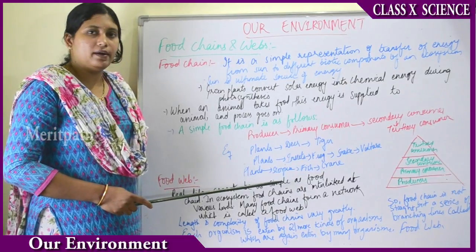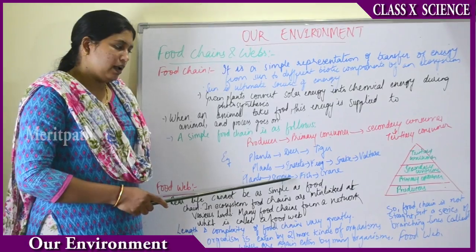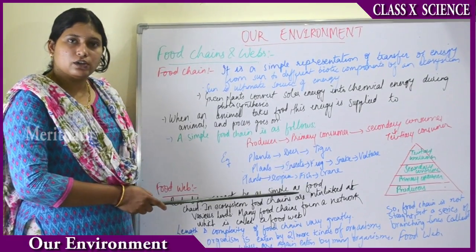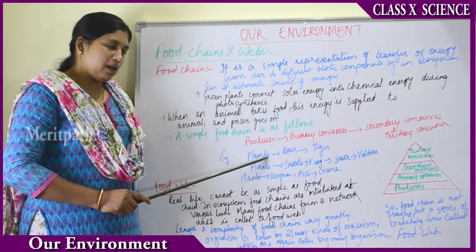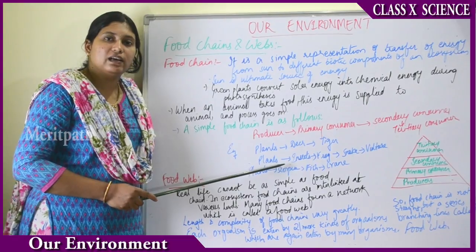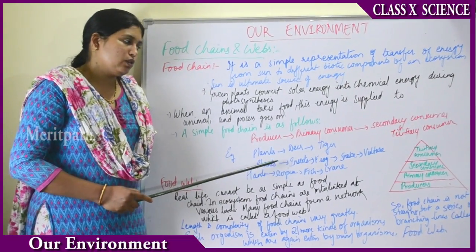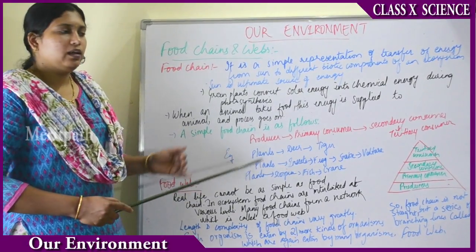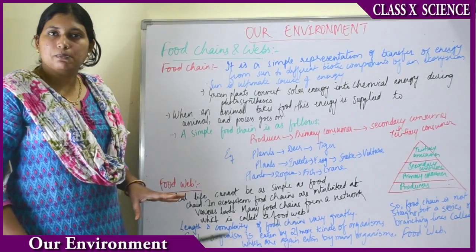Then suppose in a pond where there is water, plants are eaten by scorpions, scorpions are eaten by fish, and these fish are eaten by crane. This is an example of a food chain in a forest, this is an example of a food chain in a grassland, and this is an example of a food chain in a pond. That is how food chains happen, and the base levels are always producers, and the producers are always plants.